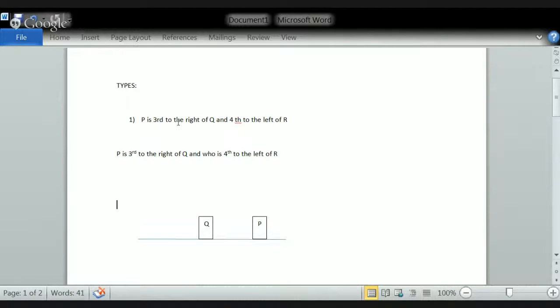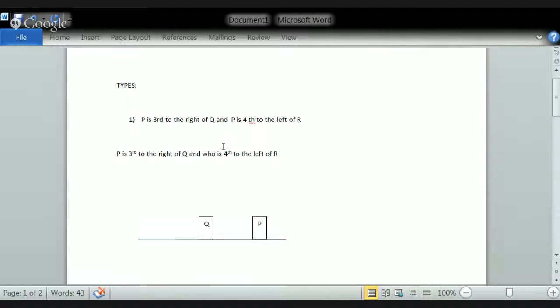P is third to the right of Q, which we have already placed. Here P is the one who is fourth, so let us write: P is fourth to the left of R.